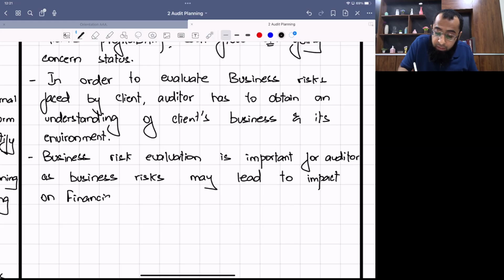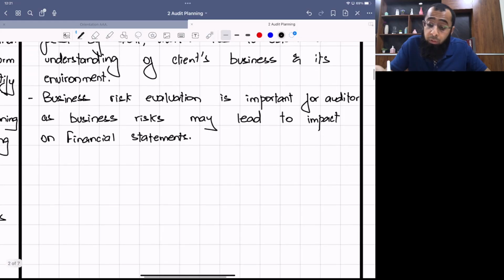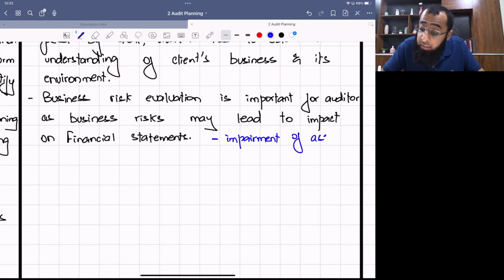Like what impacts? Just use your mind. It may lead to impact on financial statements. Okay. Now, what can be those impacts? It can lead to impairment of assets. For example, if there is a business risk which can lead to fall of profits or fall in sales, it can lead to impairment of assets because the value in use of your assets will fall.